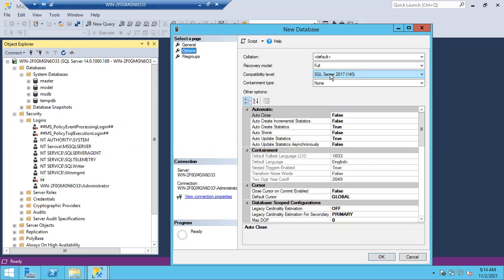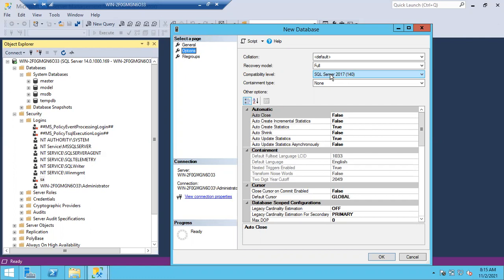What is the compatibility level for 2012? 110. So 110. Who said 130? 2014 is 130? I'll give you Amazon gift cards for both of you. Tell me. Okay, so 2012 is 110, 2014 is 120, 2016 is 130, 2017 is 140, 2019 is 150.